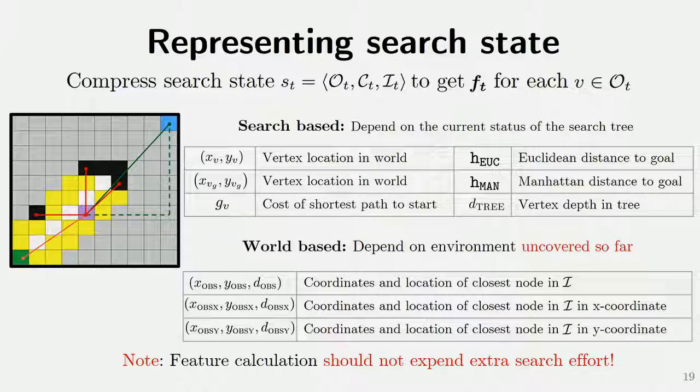One is search-based, which is where is it in the search tree, and where is its configuration in the world, and some naive heuristics like Euclidean distance and Manhattan distance. And we also have some features that are based on the environment uncovered so far. So we can have distances to obstacles in the invalid list and stuff like that. And another important thing to note is that the feature calculation itself should not expend extra search effort by probing the environment extensively.